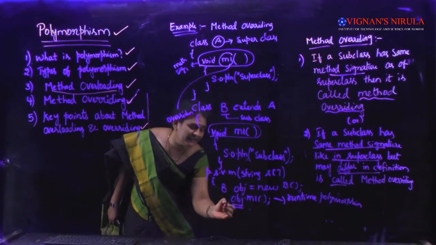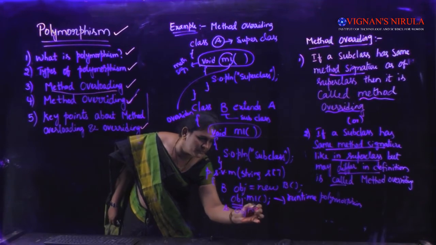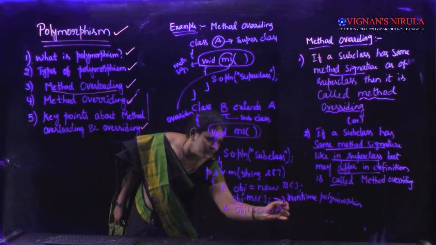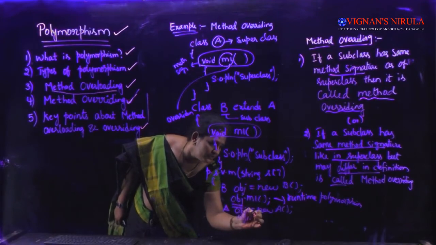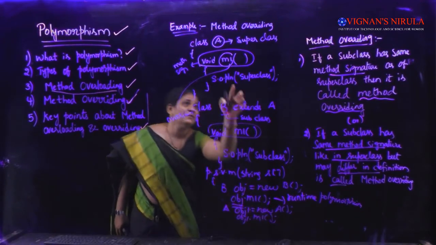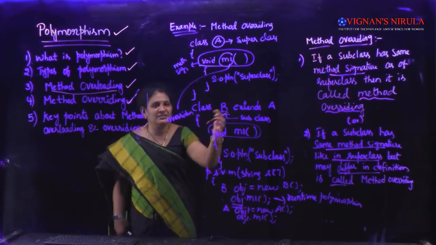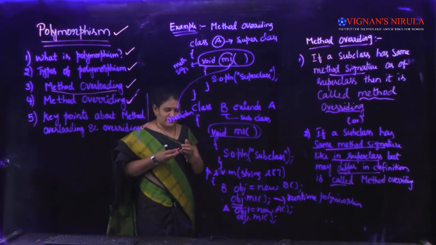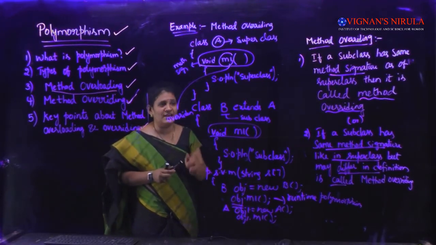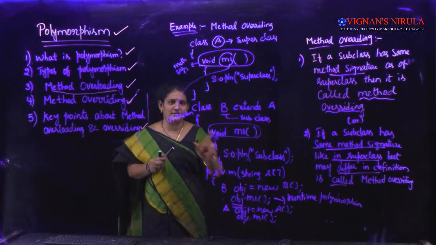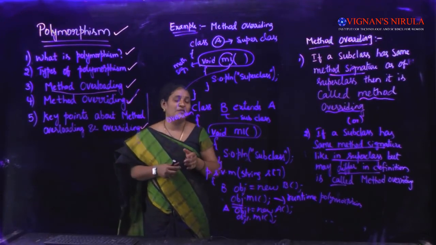If I create an object for class A here, A obj1 is equal to new A, and if I call obj1.m1, then this method will get called here. Based on the object, the method will get called. So when will the object get created? The object will get created at runtime only. So which method will get called is resolved at runtime. So this is the best example for runtime polymorphism.